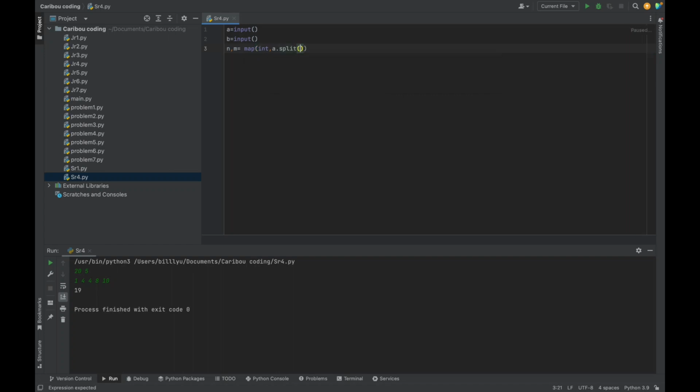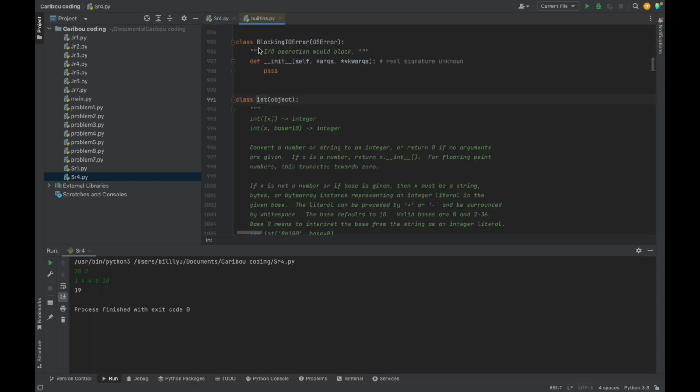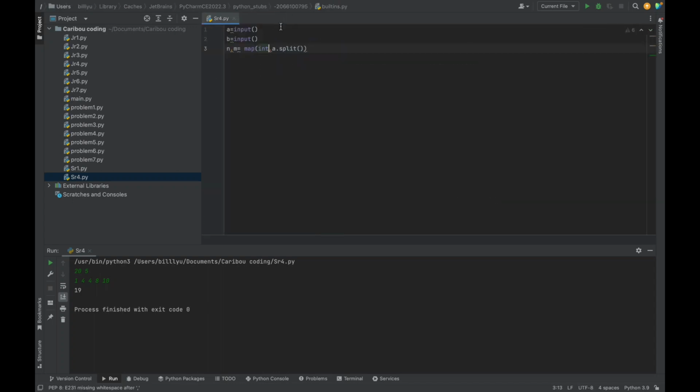So what happens is that when I do this, the first part of A, like before the space, will become N. That's the maximum weight you can carry. N will become that, and M will become the number of objects you have. What map means is just make what's before the comma the int, and then the thing after it.